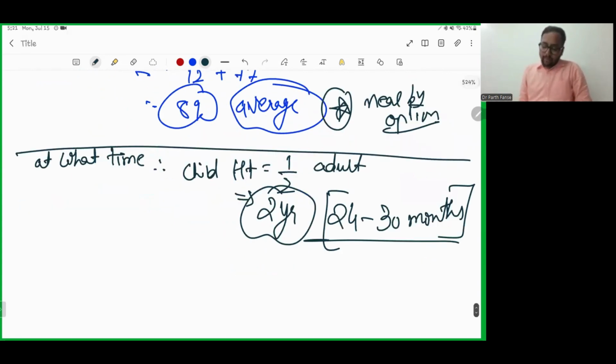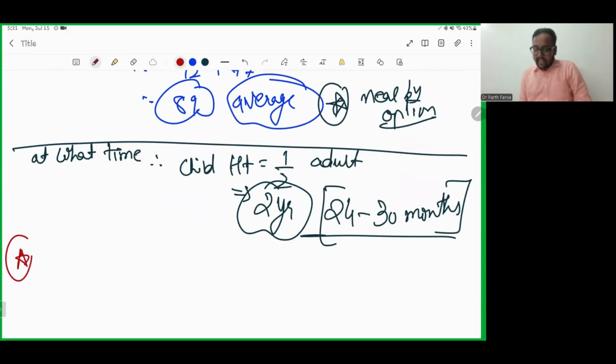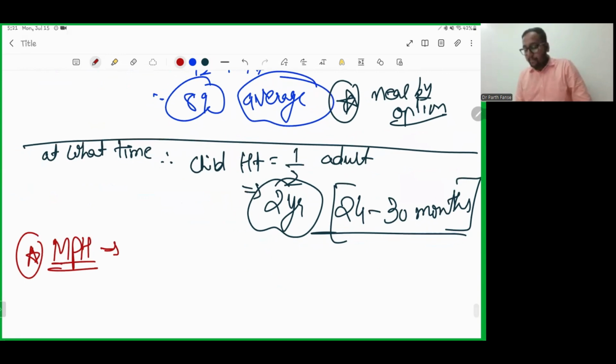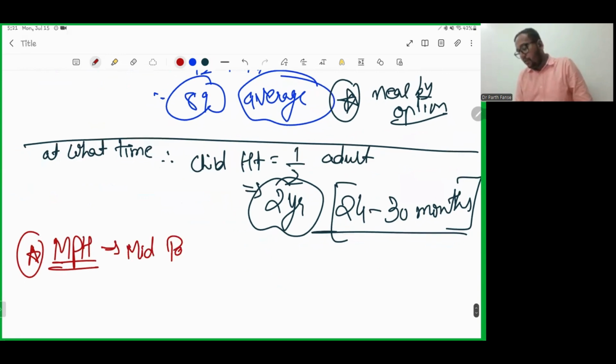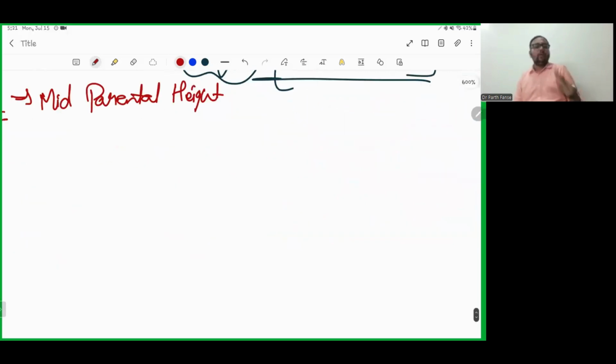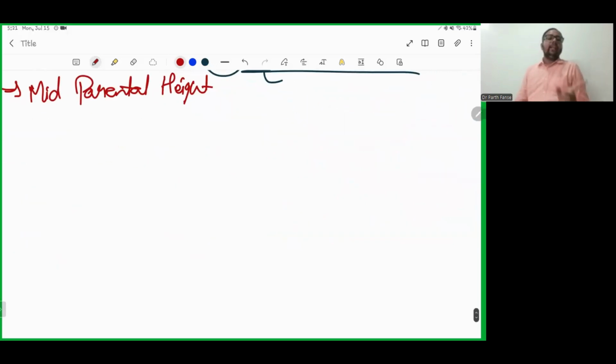Now there is one more parameter we need to study, MPH. Guys, this is not Masters in Public Health. It is mid-parental height. And there are two different formulas for boys as well as girls.